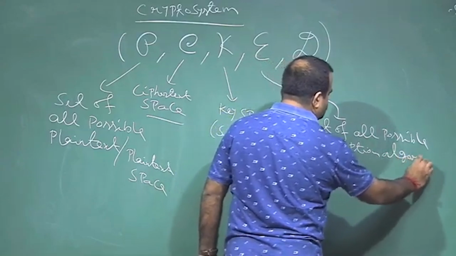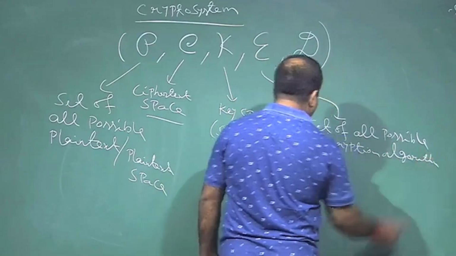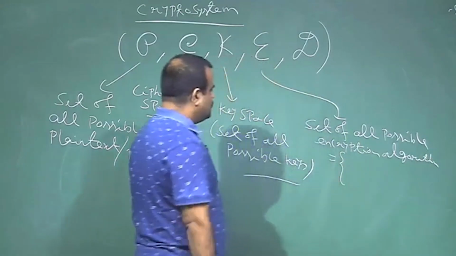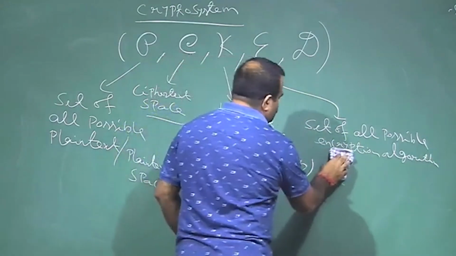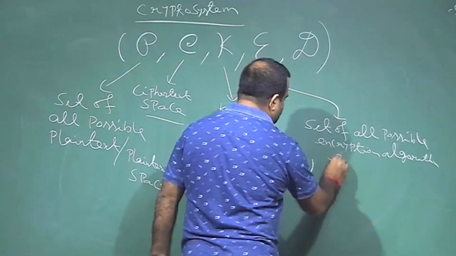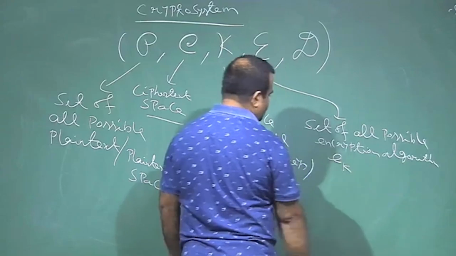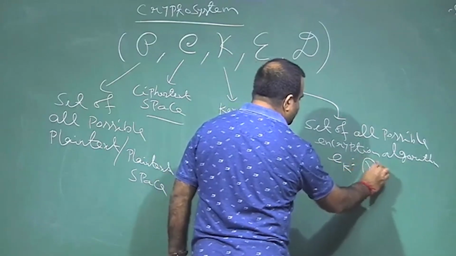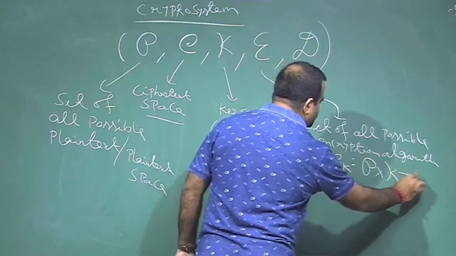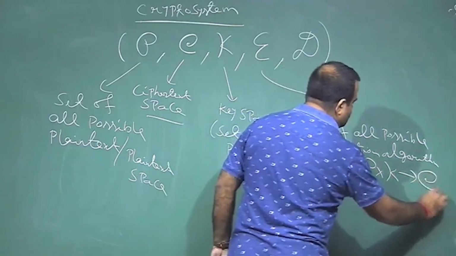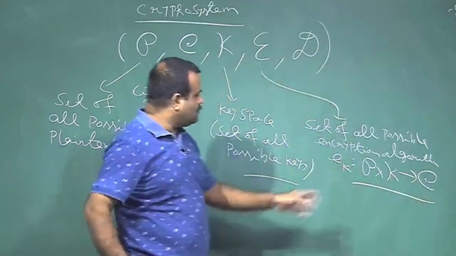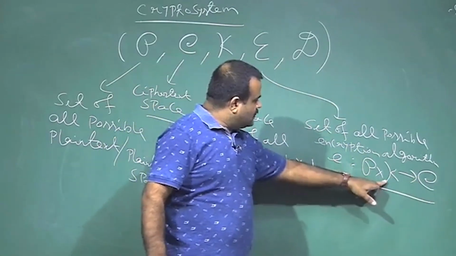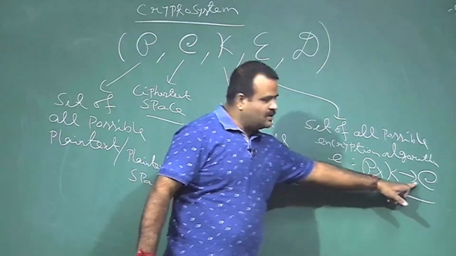or algorithms. So, basically this is a function. The encryption function, if we denote it by E k, is basically a function from the plain text space and key space to the ciphertext space. So, this is taking a key and a plain text and giving us the ciphertext.